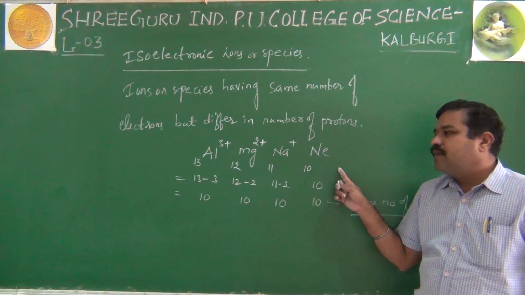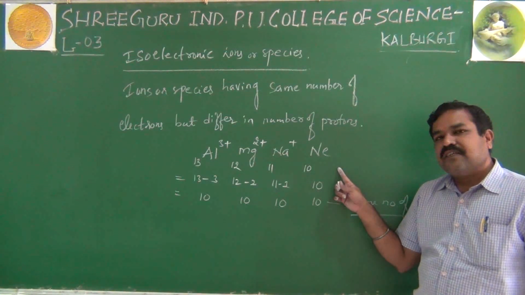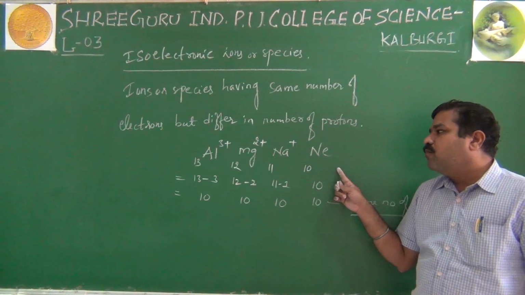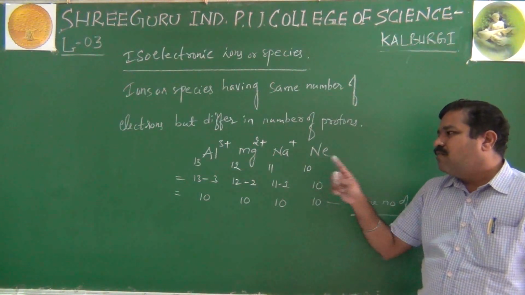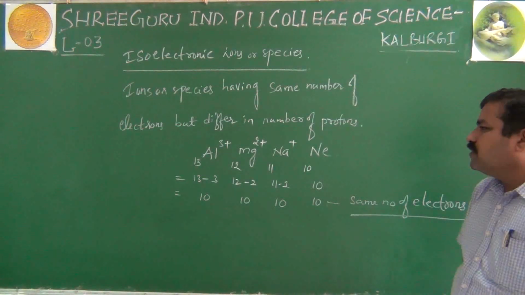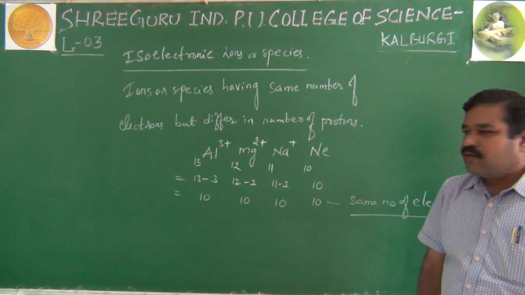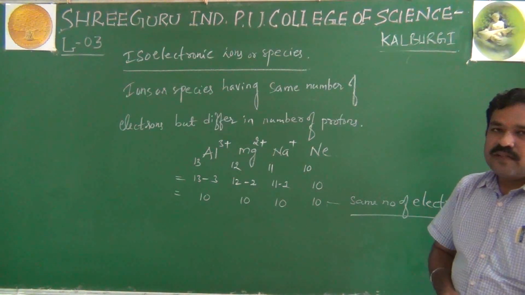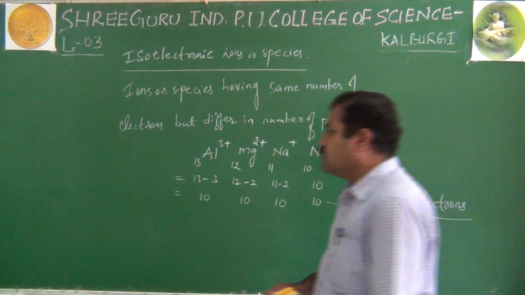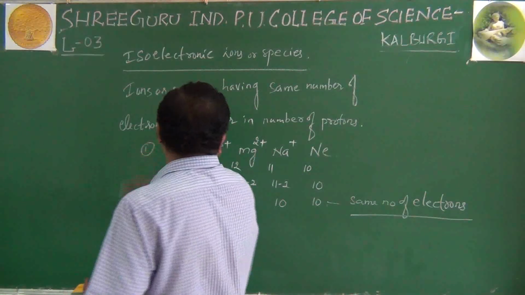Aluminium, a trivalent metal, magnesium, divalent, sodium, monovalent, and neon is a neutral molecule. But they differ in the number of protons, right? So this is one classical example. If you go for the second example, that is for anions.